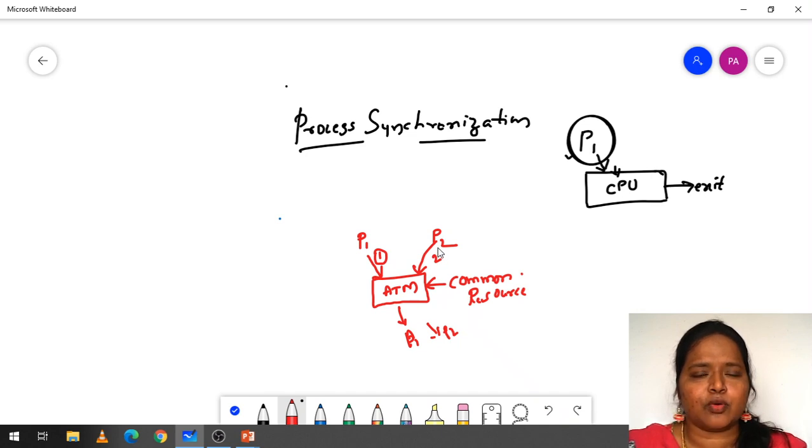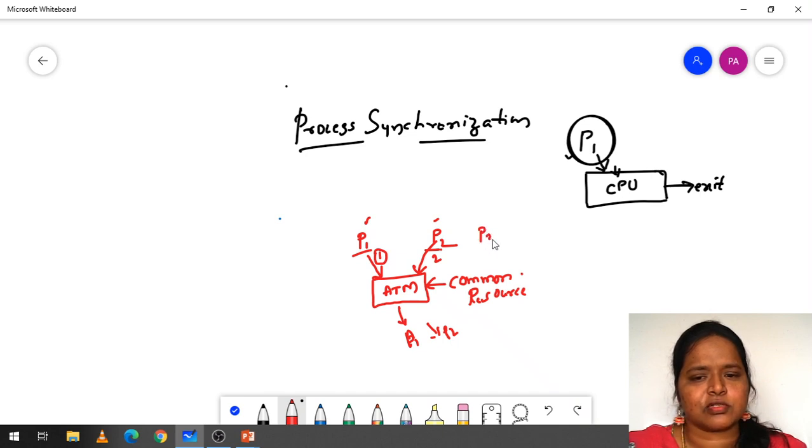Here what we are going to follow is first come first serve. When process P1 comes, it does all its task and then exits out of the system, and process P2 comes, does its task and exits. Here we are sharing a common resource, and the common resource is the ATM. These two processes are synchronized. Why? Because one after another we allow the process to utilize that ATM, and after doing the task, they exit. Here these two processes are in a synchronized manner.